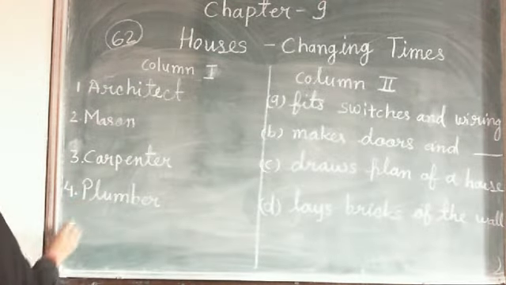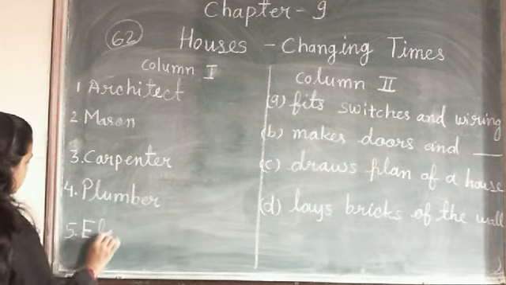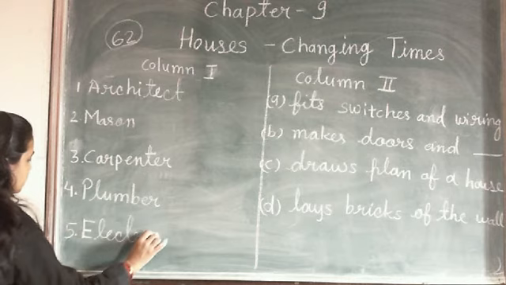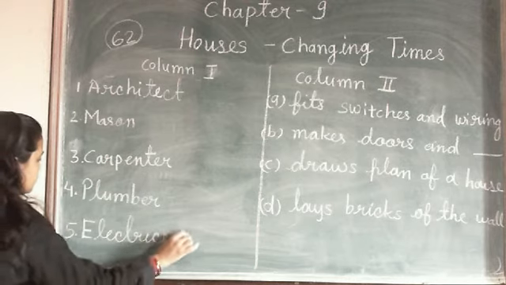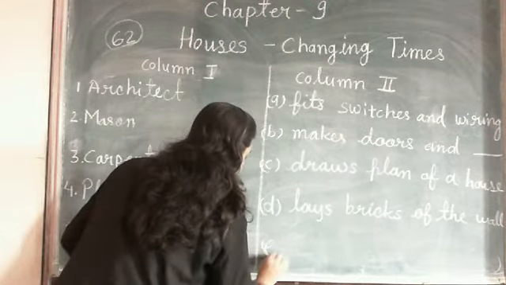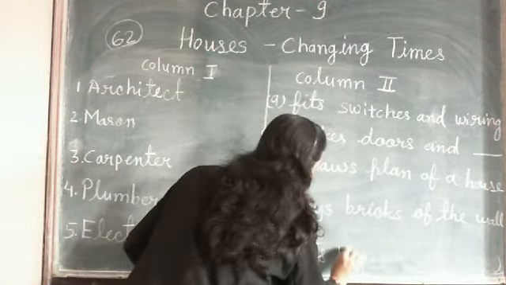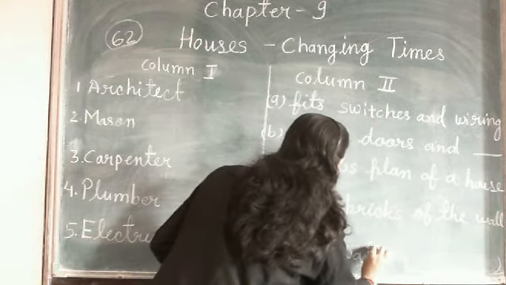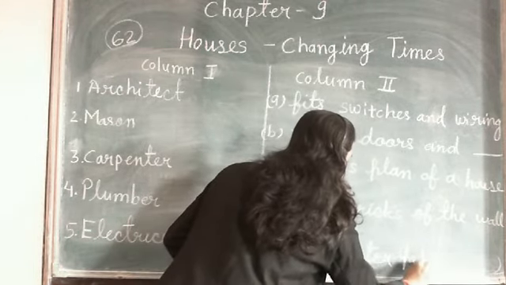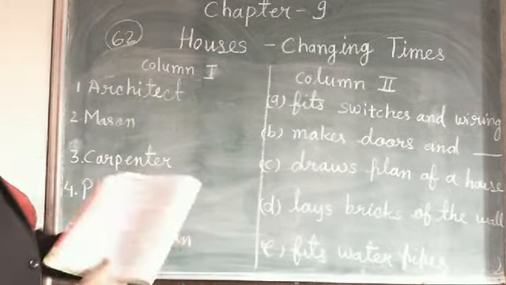Now the 5 number electrician. Fits water pipes. E number fits water pipes. Now this is the match the column.